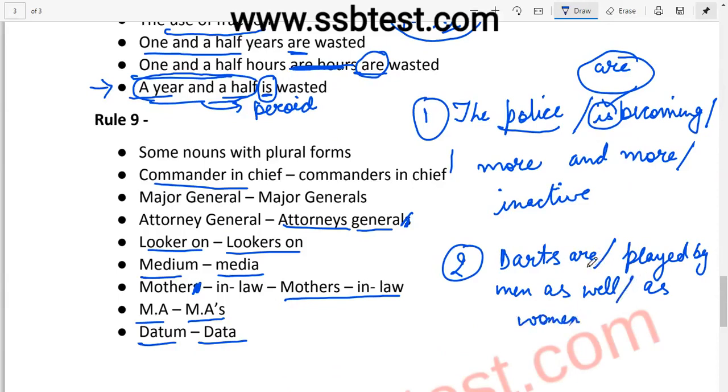Again, this is very simple. You need to spot the error. The error is "are", because darts is a game. We had considered earlier the example of aquatics, gymnastics. So this is also one of the games with which a singular verb is to be used here. Right? I hope this is very clear to you. And with this, I take my leave. We'll meet next time again.